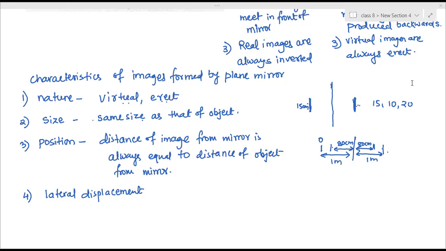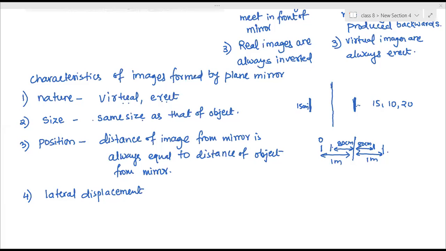Ma'am, when we see an object from the right point, then only we can measure something properly. Can you see a mirror anywhere in your hand? If you raise your right hand, what will you see? Will it be the right hand of the image? No, ma'am. Then what is this? Left. And the left hand side will be right. So this conversion is called lateral displacement.